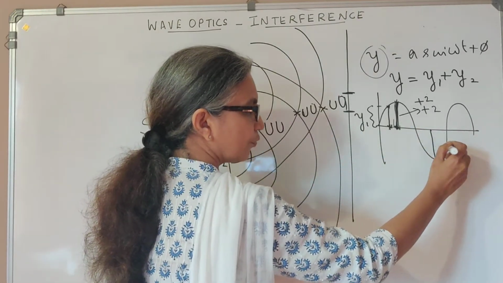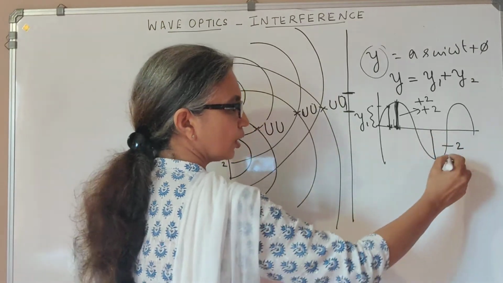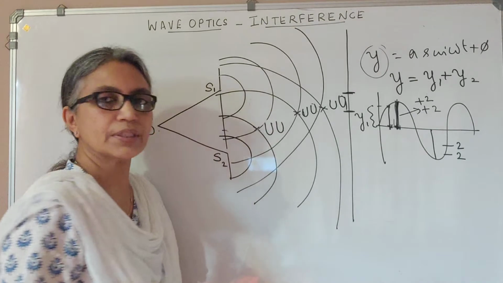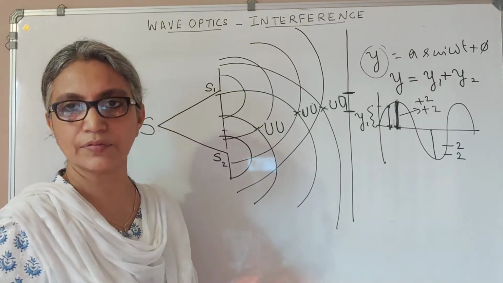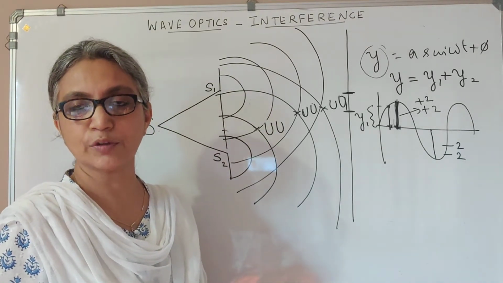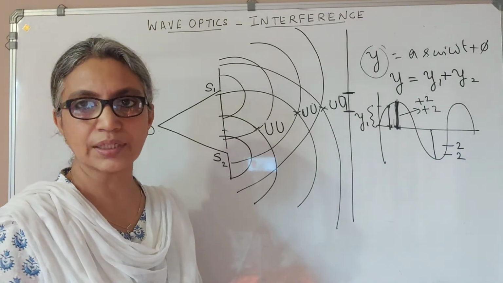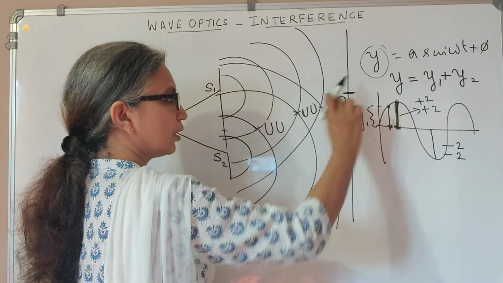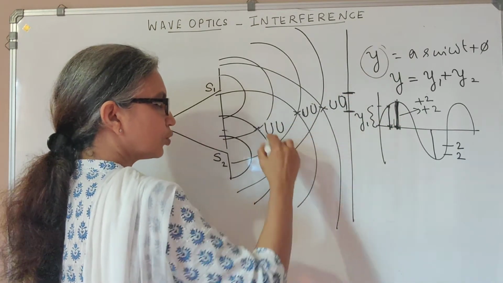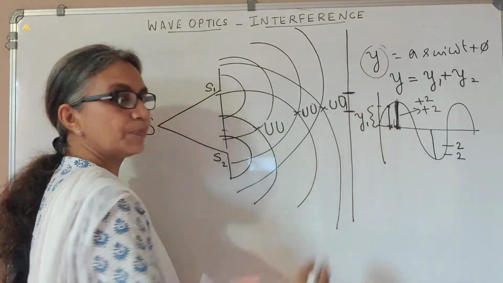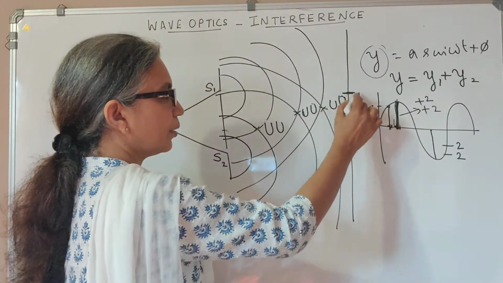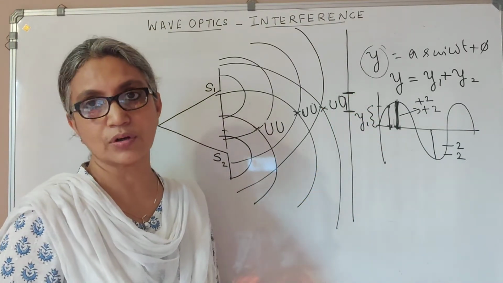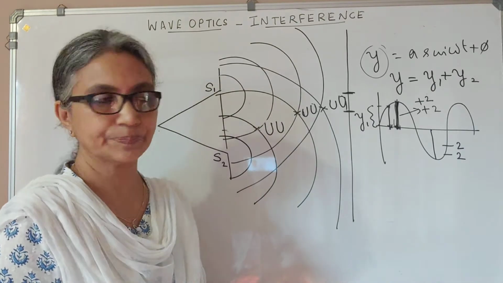So let's say one wave displaces it through minus 2, the other wave also displaces it through minus 2. Superposition principle says minus 2 plus minus 2, you should have a maximum displacement of minus 4. Square that, you still have 16. So that means the intensity produced on the screen when two waves superimpose each other will still be bright. So we have a band of maximum intensity which we call a bright fringe or a bright band.